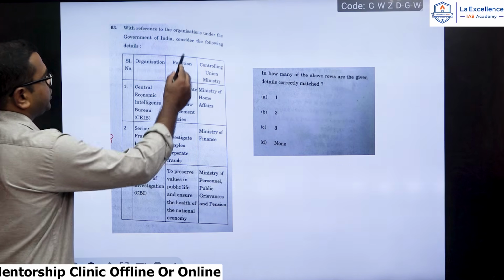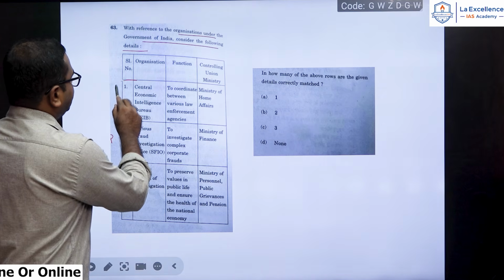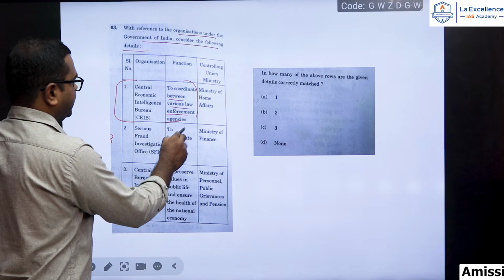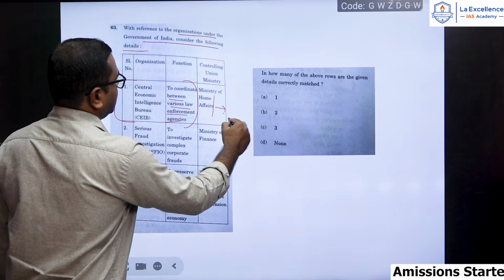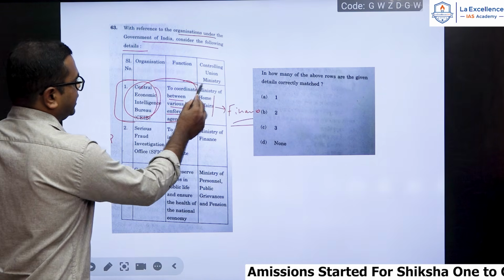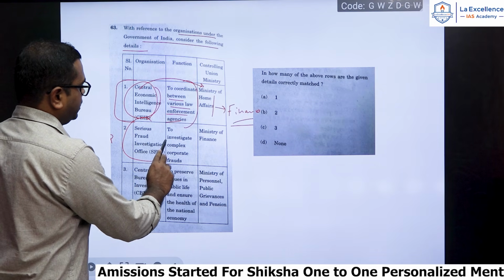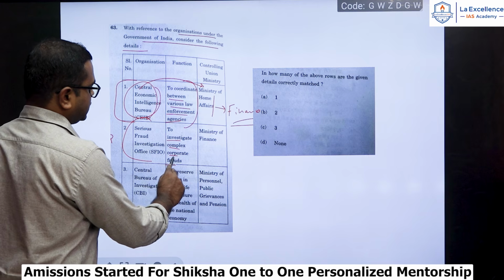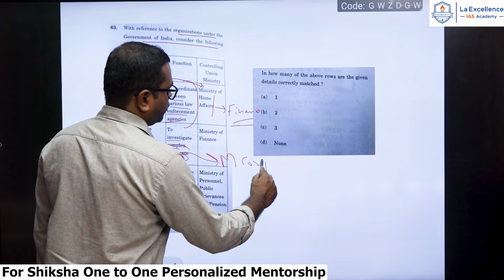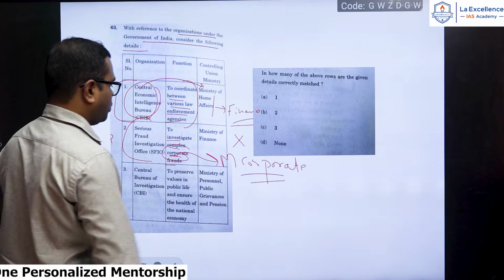With reference to the organizations under the Government of India, consider the following details. Central Economic Intelligence Bureau to coordinate between various law enforcement agencies. Yes, this is correct. But this is not under Ministry of Home, rather it is under the Ministry of Finance. Economic Intelligence. Okay, with that term you can eliminate, it is Ministry of Finance. Serious Fraud Investigation Office to investigate complex corporate frauds. Since it is corporate, okay, related to corporate, it is Ministry of Corporate Affairs. Okay, not under the Finance. So this is also wrong.